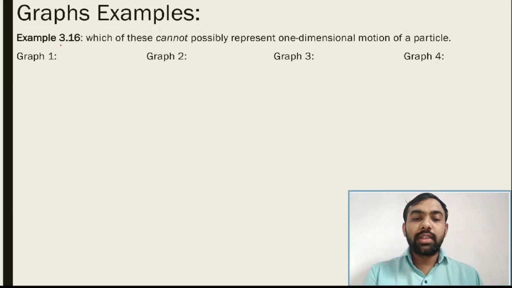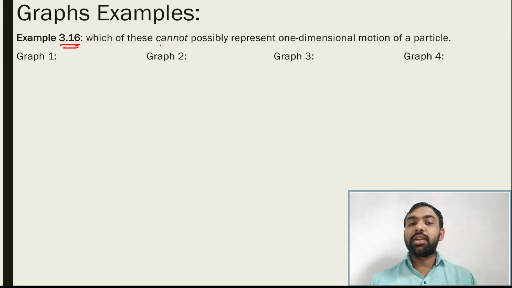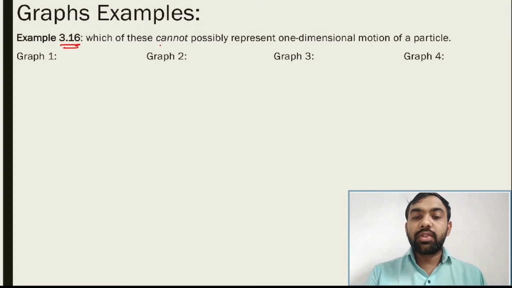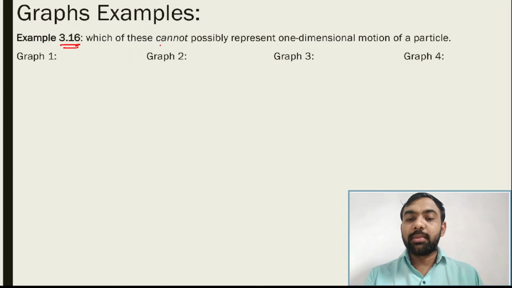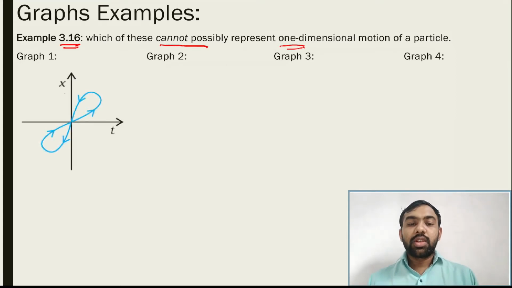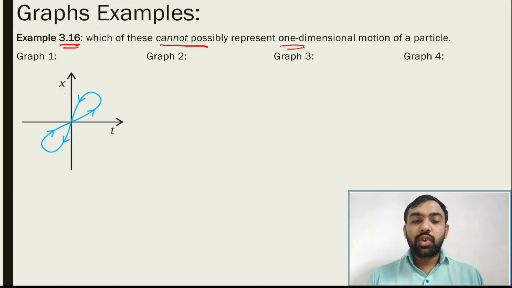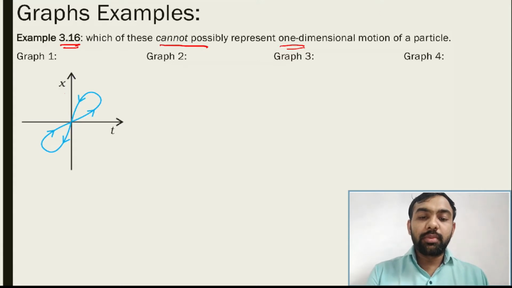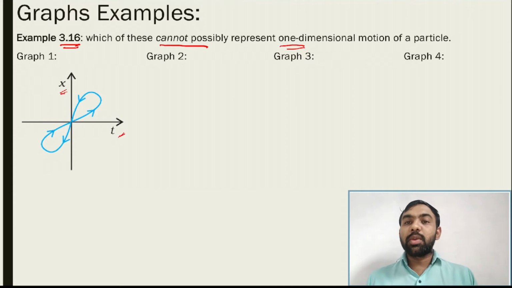So first, this is example number 3.16 from the textbook. Which of these cannot possibly represent a one-dimensional motion of a particle? Let's see the first one. So the first graph is this one. If you observe this, here is the displacement, here the time. Displacement may be positive, negative and zero, everything is possible, but time never comes back.